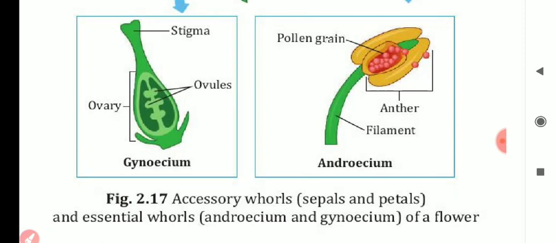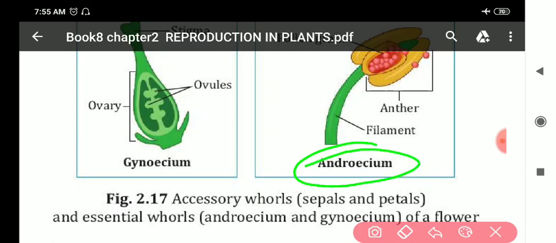The androecium consists of mainly two parts, the filament and the anther, and the anther produces pollen grains. You can see here the pollen sac, which contains pollen grains.